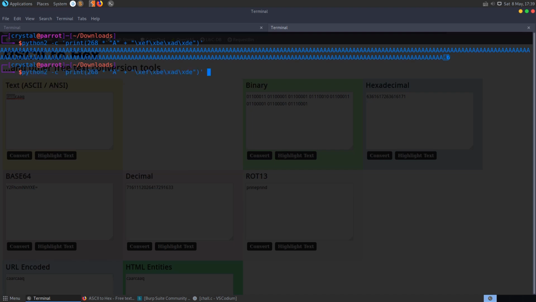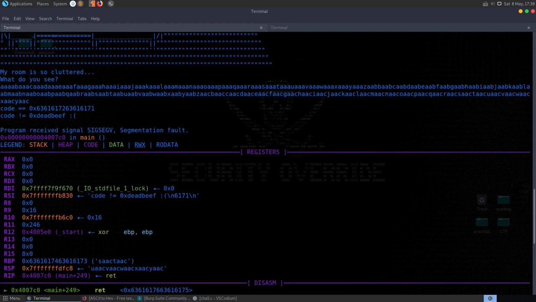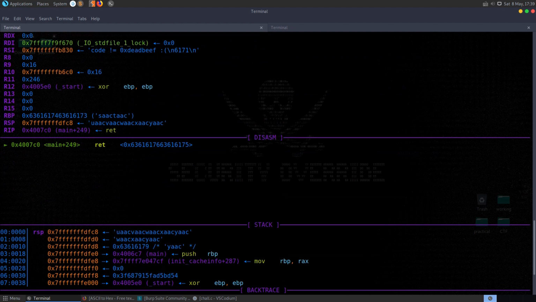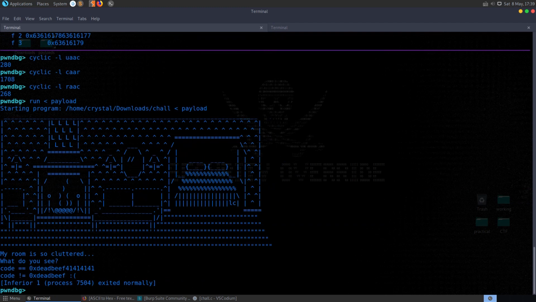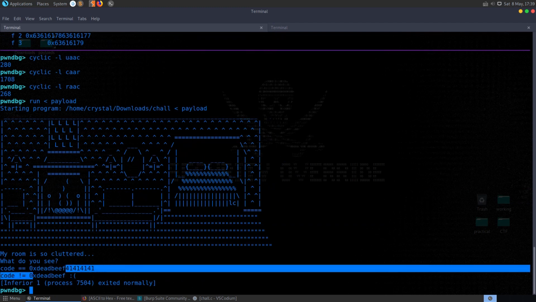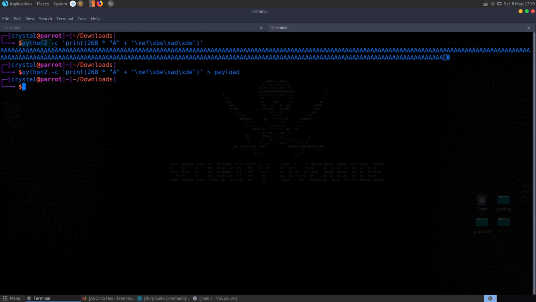So let's print it to a file, just call it payload, and let me minimize this so we can see the terminal a little bit more clearly. Now we can go back to our GDB and we'll run the program again. This time we're going to send in the payload, and if we do that, we'll see that we have here our code is equal to dead beef, which is what we want, but we also have the 414141 at the end, which is our A's.